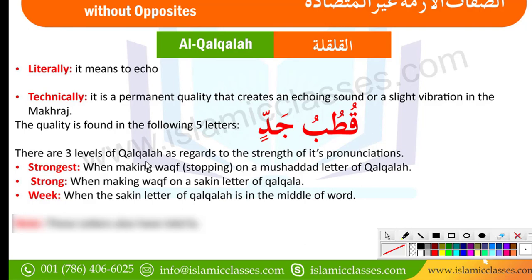There are 3 levels of Qalqalah as regards to the strength of its pronunciation. Most of the people don't know about Qalqalah levels. They only know the Qalqalah, but the main thing is that there are 3 levels of Qalqalah as regards to the strength of its pronunciation. Whenever these letters have a sukoon sign, at that time there are 3 levels, and the first one is strongest. Strongest means we make strongest Qalqalah, strongest sound.